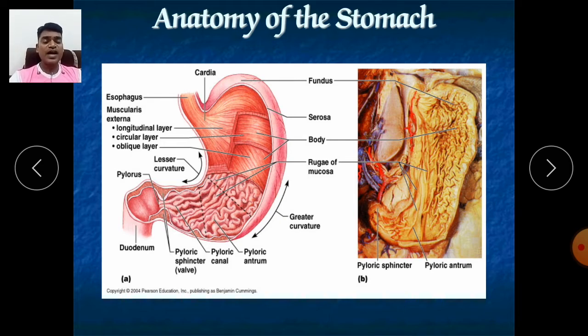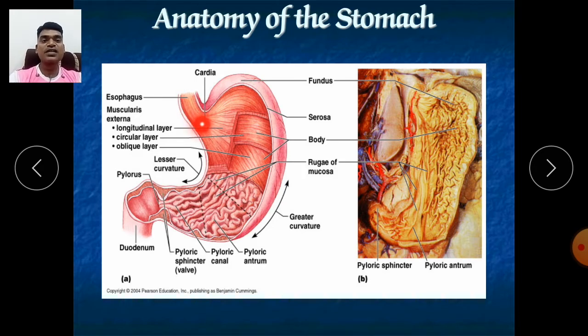Now the anatomy of the stomach, it has 4 parts that you all see. In that, first is cardia. Cardia is the entry passage of the food, whatever food is coming from the esophagus. So it is an entry point, and that entry part is called cardia.